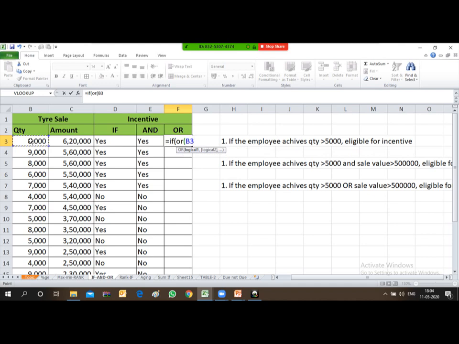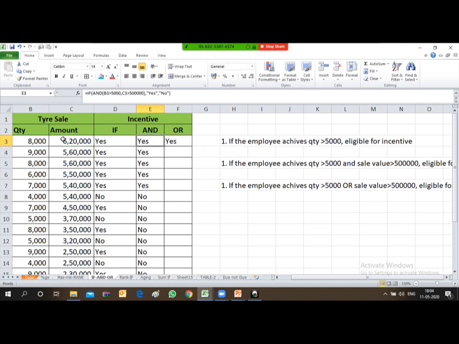So B3 is greater than 5000, comma, C3 is greater than 5 lakhs. Close the bracket, comma, and provide the value for true and false. So value is yes, and then comma, value is no for false, and then close the bracket. Within inverted commas, I have typed yes and no.